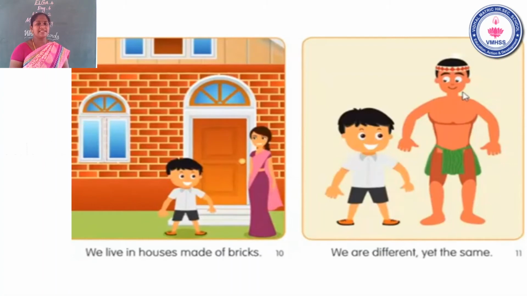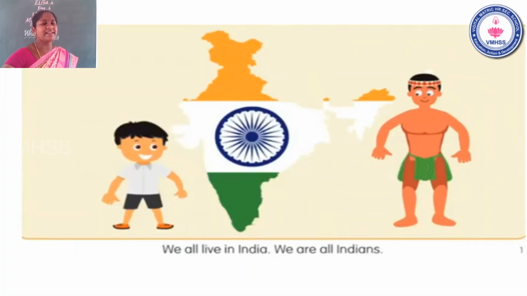Okay, yeah, children, listen. Next, we are different but yet the same. Why? Because we are all Indians. Which is our country? India is our country. Yeah, children, look at the map of India. This is called the map of India. We all live in India, so we are all Indians.